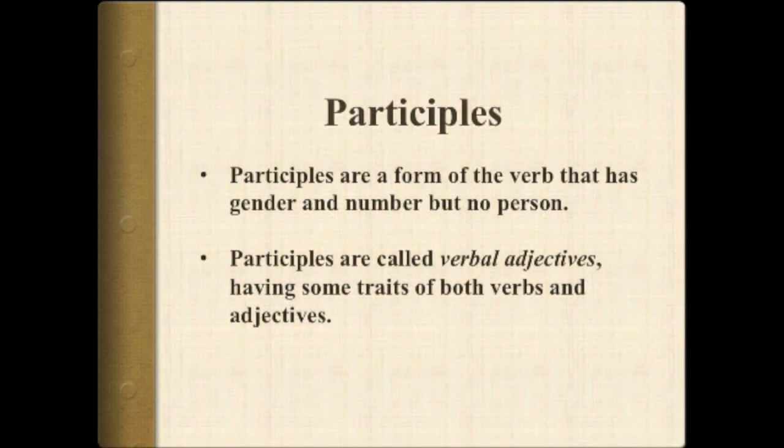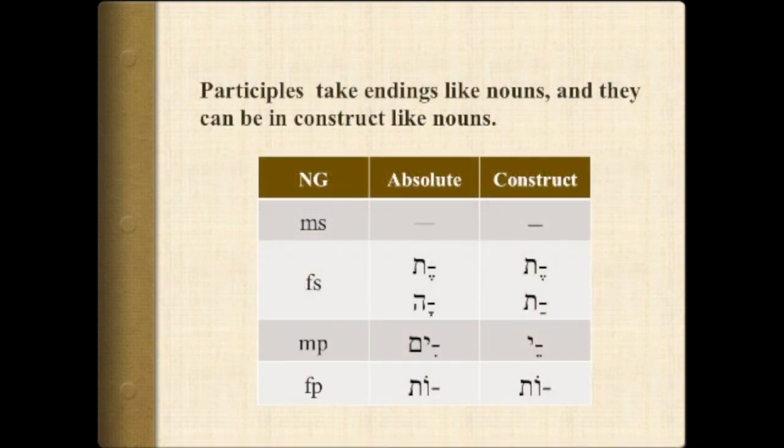And participles are somewhat limited in that they do take gender and number. They are often called verbal adjectives because they have traits of both verbs and adjectives. Participles take endings like nouns, and they can be in construct like nouns. One difference between participles and nouns in the feminine singular is that in some stems you can have a segol tav instead of the most usual qamets hey.